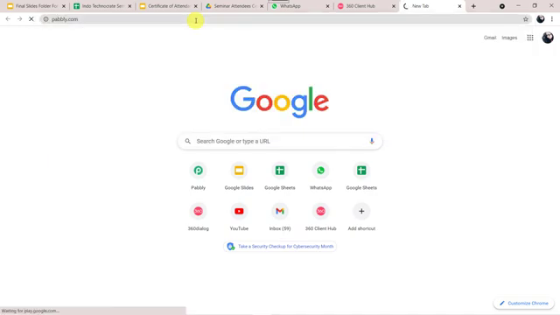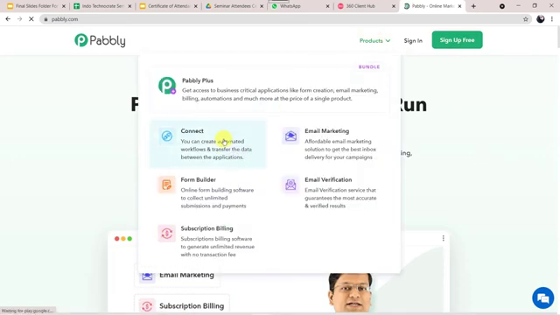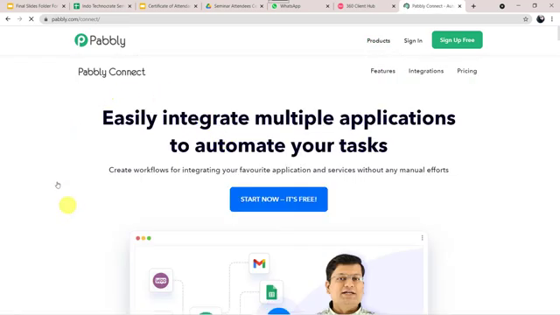pabbly.com in our browser. This is the website of Pabbly. Here we have to come to products and click on Connect. This is the landing page of Pabbly Connect. As you are a first time user, you have to click on the sign up for free option. You can create your own account in just 2 minutes by clicking on this option.